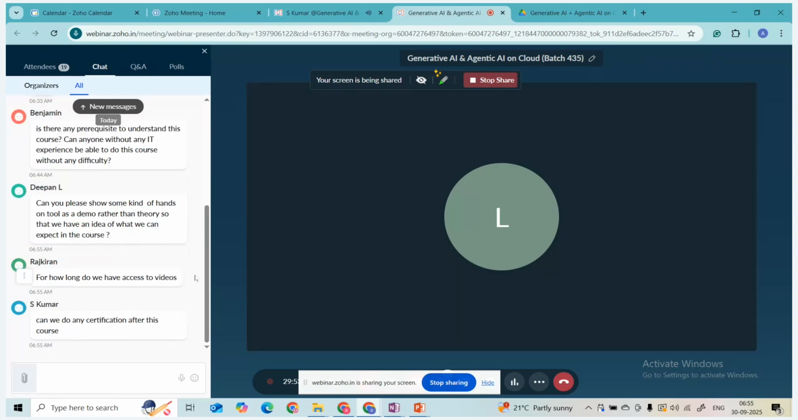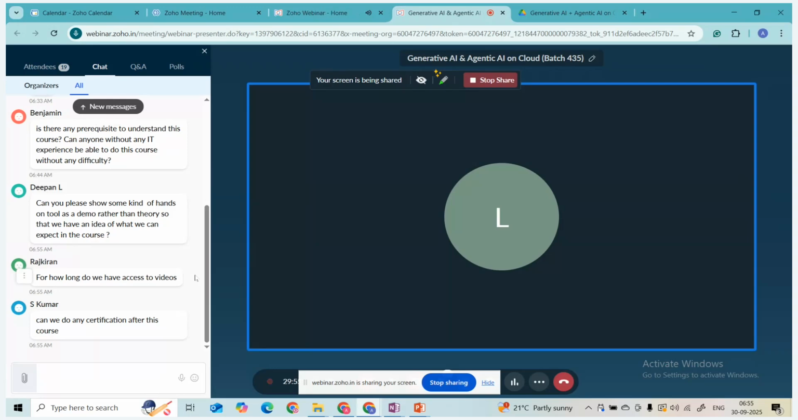Okay, so here you can see hands-on we are going to see. First of all, guys, we have to understand the theoretical part, and then we are going to understand it practically. So how we can create our API keys, how we can integrate the API key.